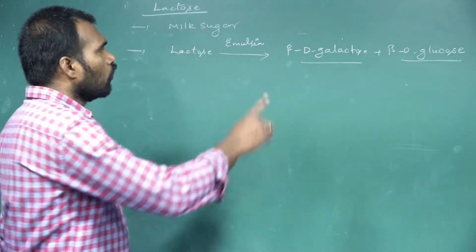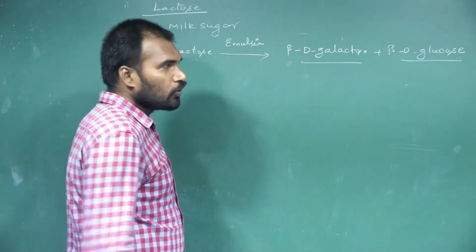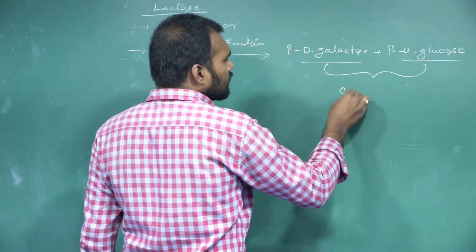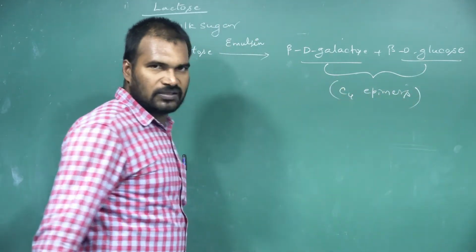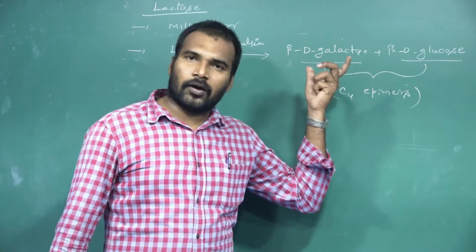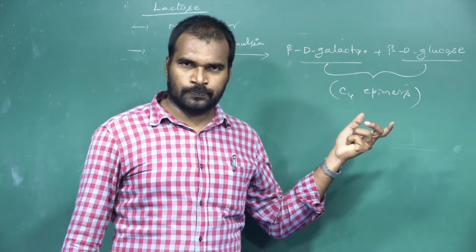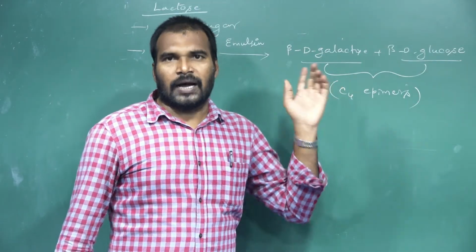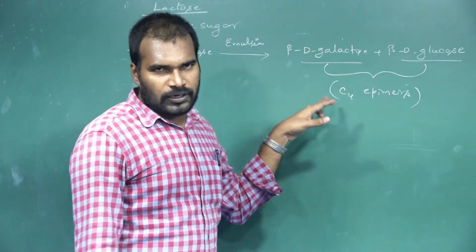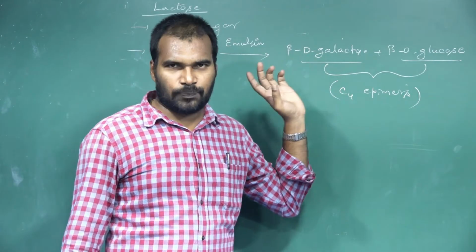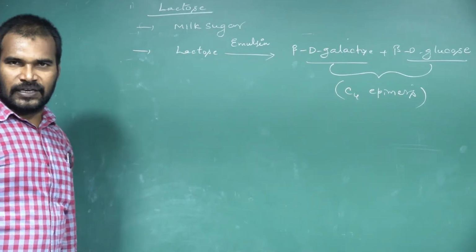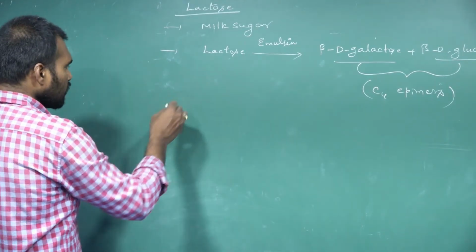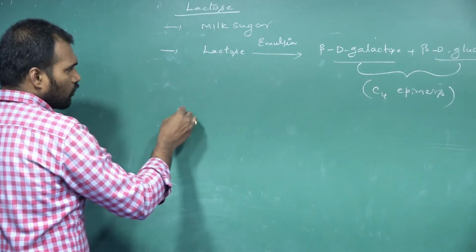Both galactose and glucose are C4 epimers. They are both pyranose ring form only, six-membered rings, but they differ at the fourth carbon only, so they are C4 epimers. If you see the structure and the glycosidic linkage between these two monomers, let us draw the structure of galactose here.